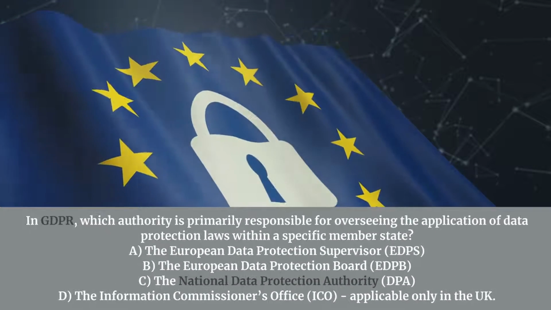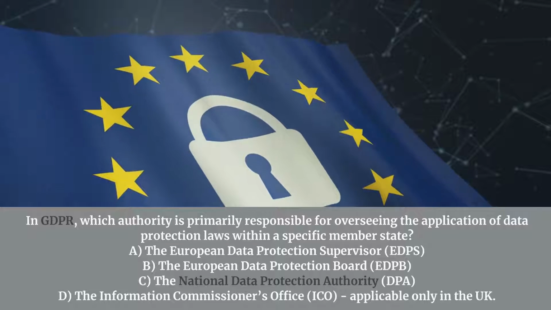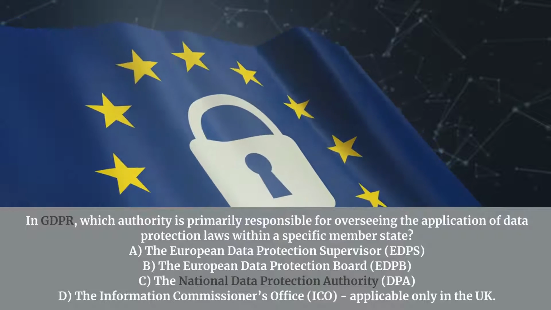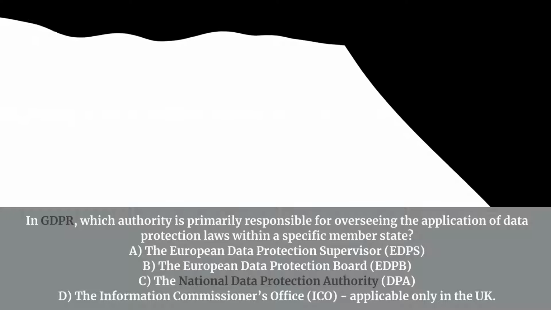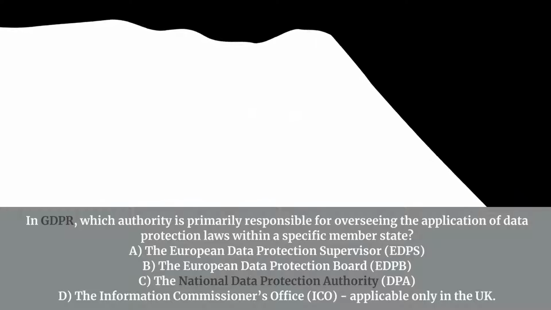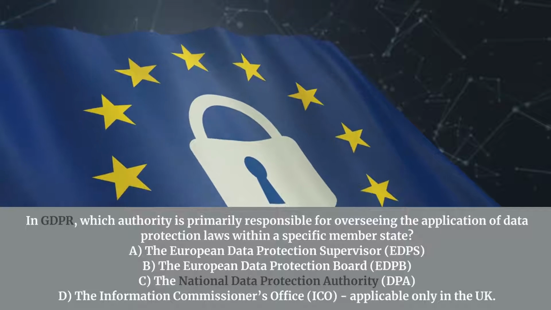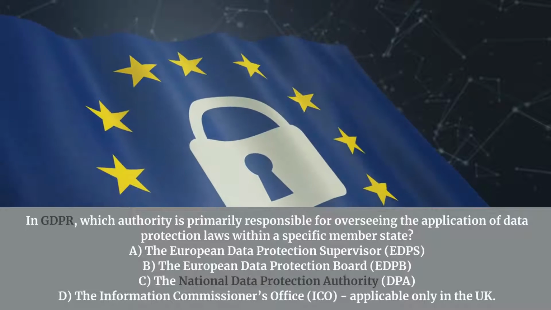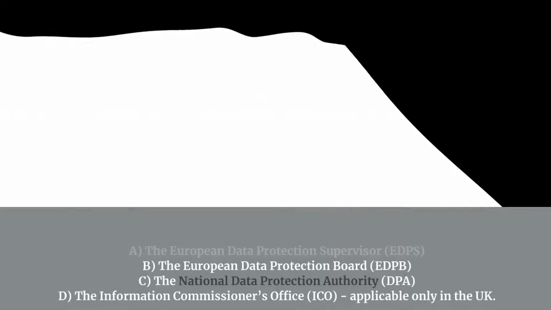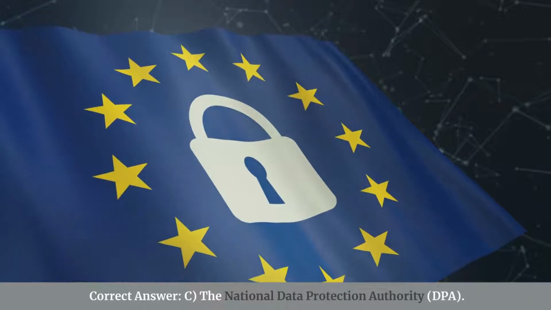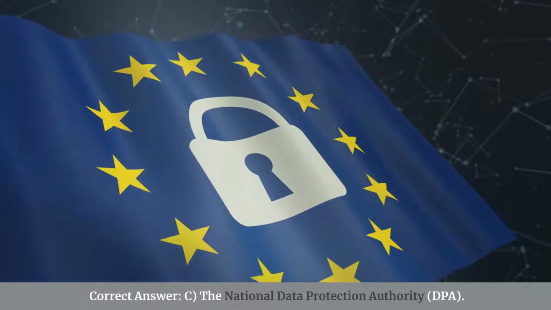In GDPR, which authority is primarily responsible for overseeing the application of data protection laws within a specific member state? A. The European Data Protection Supervisor, EDPS. B. The European Data Protection Board, EDPB. C. The National Data Protection Authority, DPA. D. The Information Commissioner's Office, ICO, applicable only in the UK. Correct answer: C. The National Data Protection Authority, DPA.